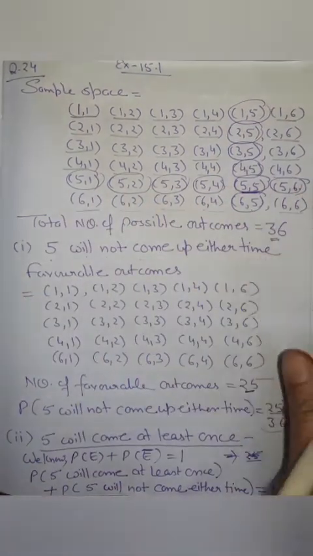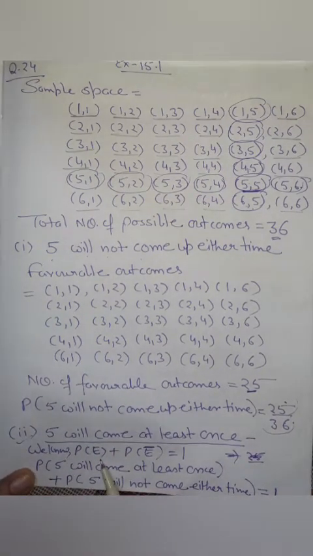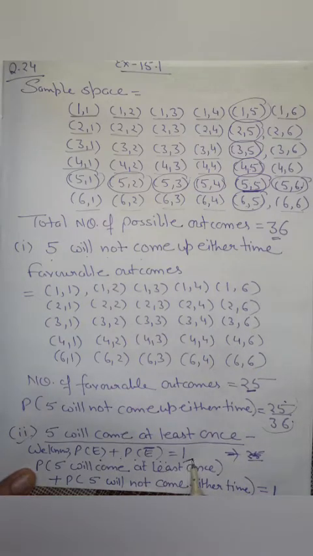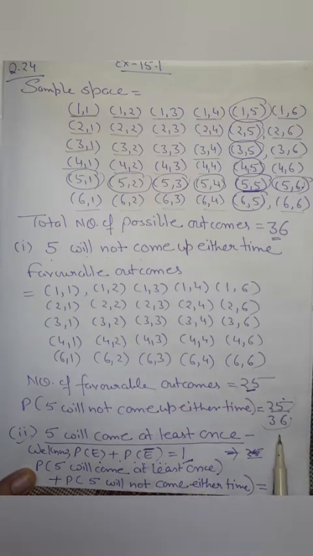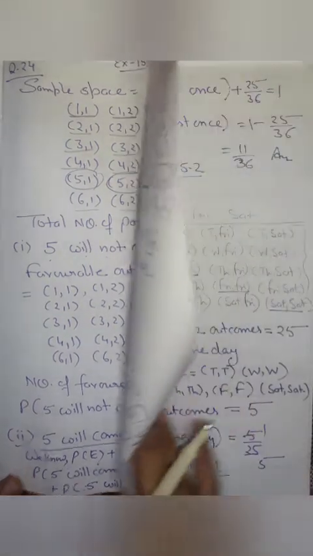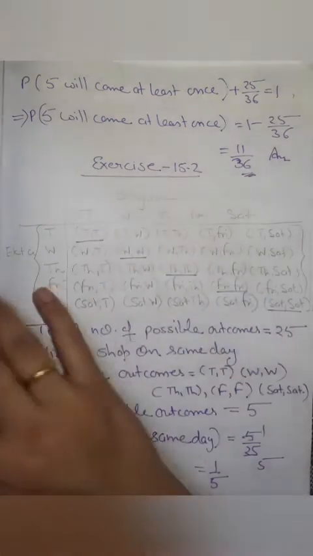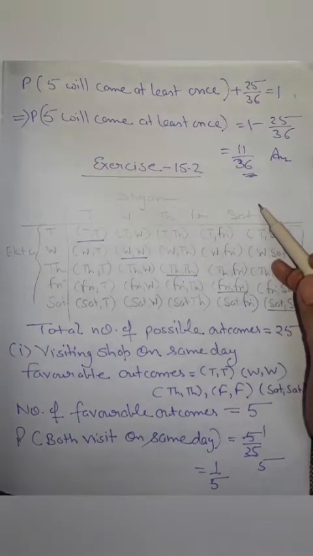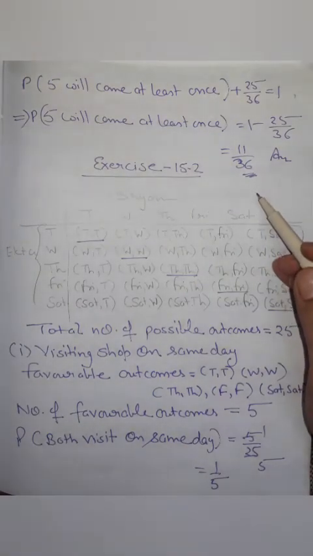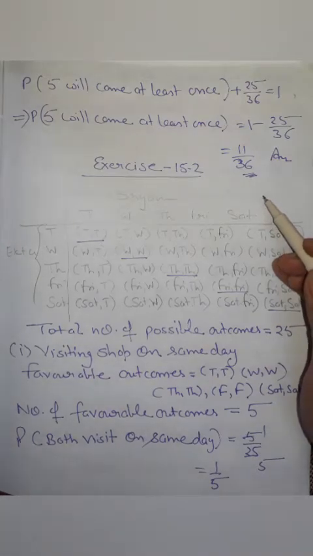So the probability that we get 5 at least once on both the dice will be equal to 11 upon 36. One more method which I have mentioned here: the probability of happening of an event plus the probability of not happening of an event is always equal to 1. So if the probability of not getting 5 is 25 upon 36, then the probability of getting 5 will be 1 minus 25 upon 36, that is also 11 upon 36, by the formula P(E) plus P(E bar) is equal to 1.